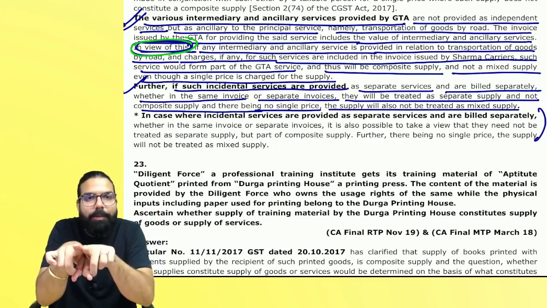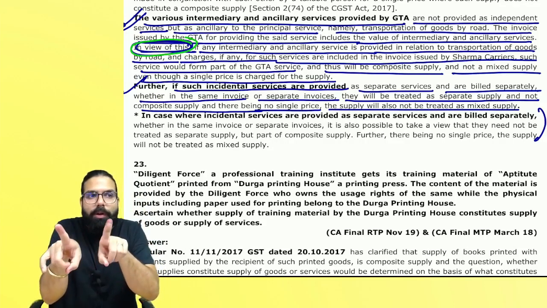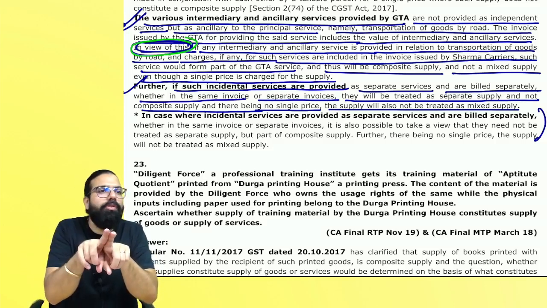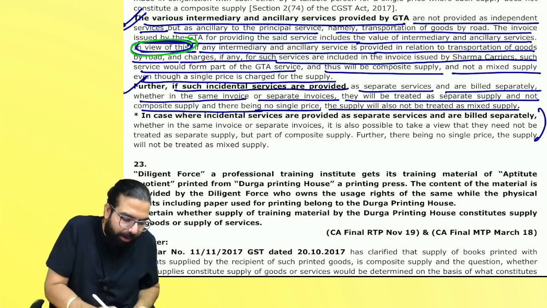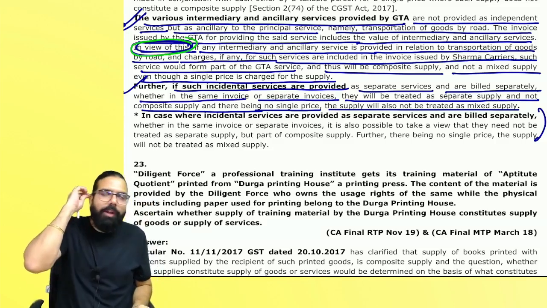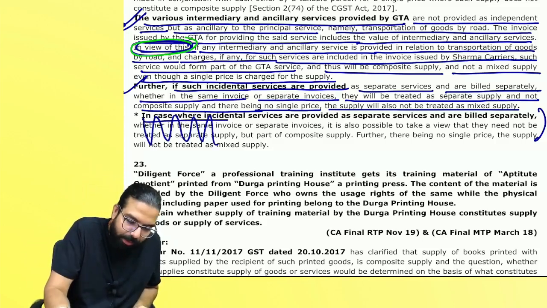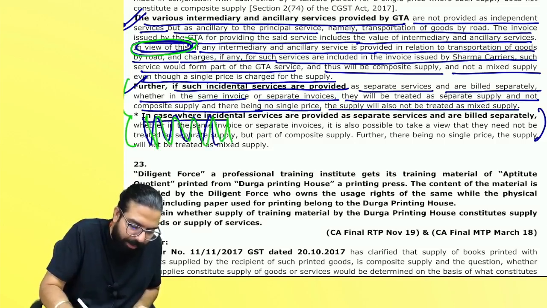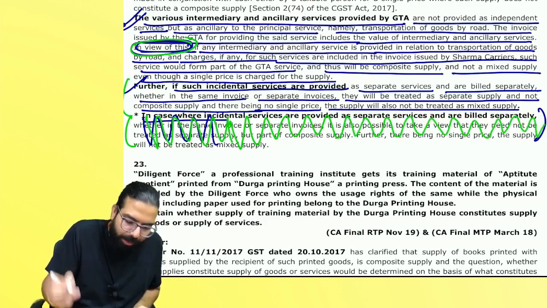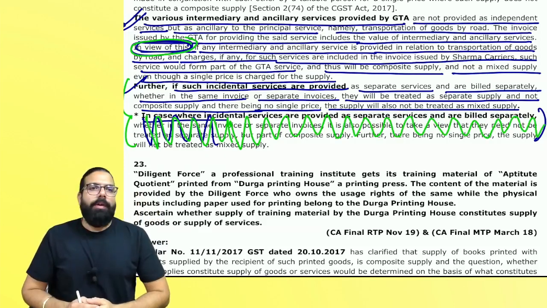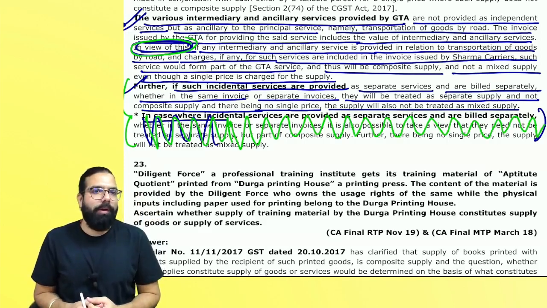Now, tell me one thing, everyone. Two or more taxable supply, right? Two or more taxable supply. One is taxable. Goods transportation is there. So, see over here. What they are telling here, this one is a repetition. I've gone ahead and repeated this paragraph over here. Please cut it, no problem. You can cut this paragraph. The same paragraph has been repeated. Can I go ahead, everyone?